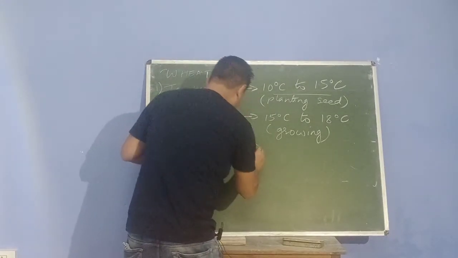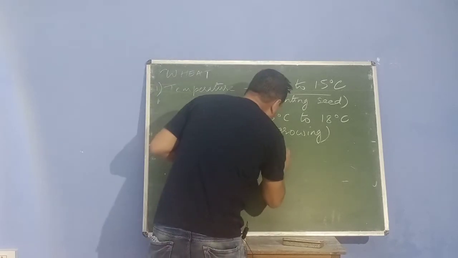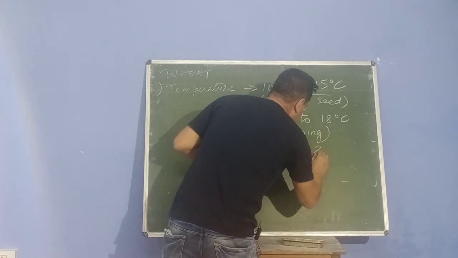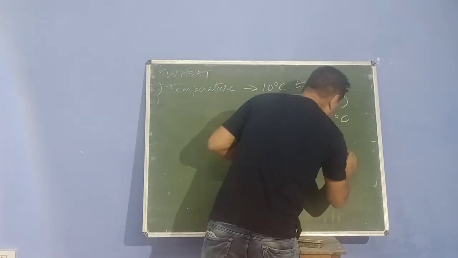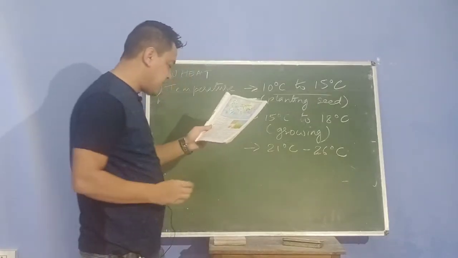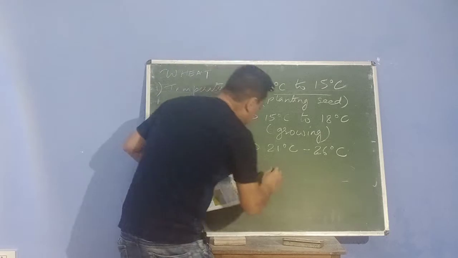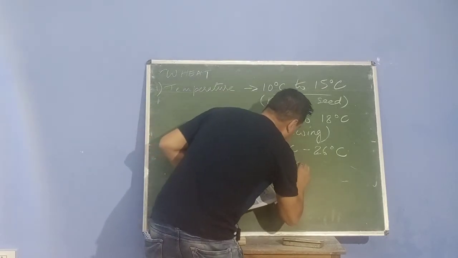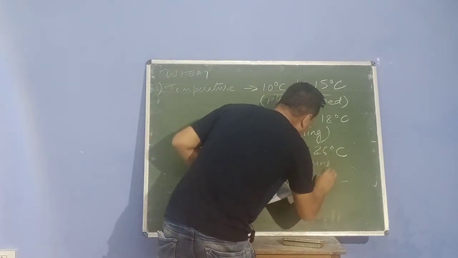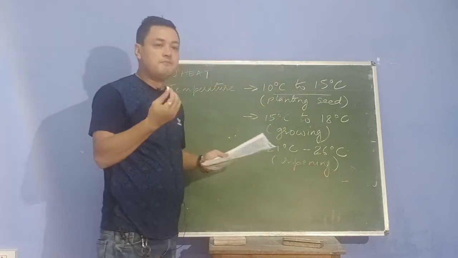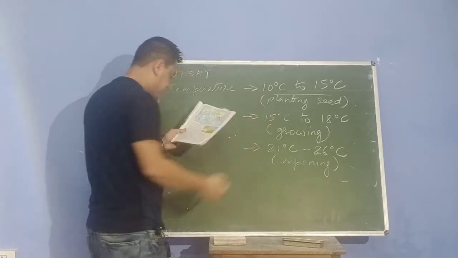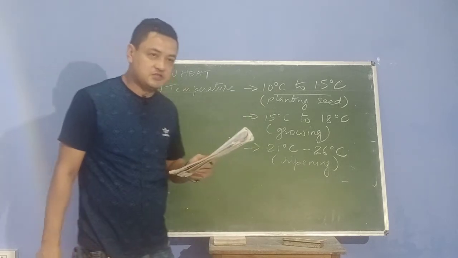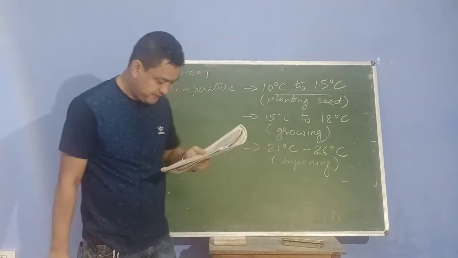The third temperature that you need is 21 degrees Celsius to 26 degrees Celsius. During this time it is known as ripening, fully developed or fully matured. So there are 3 different temperatures needed at different stages when growing wheat.